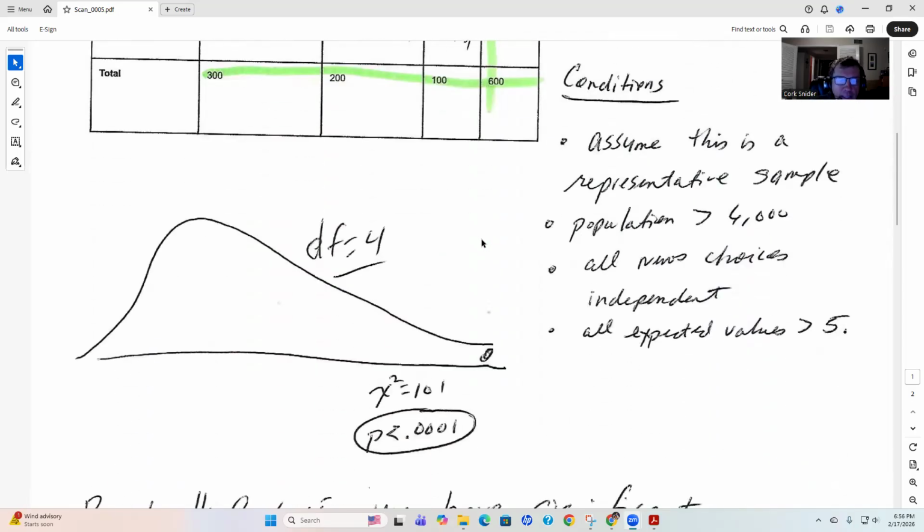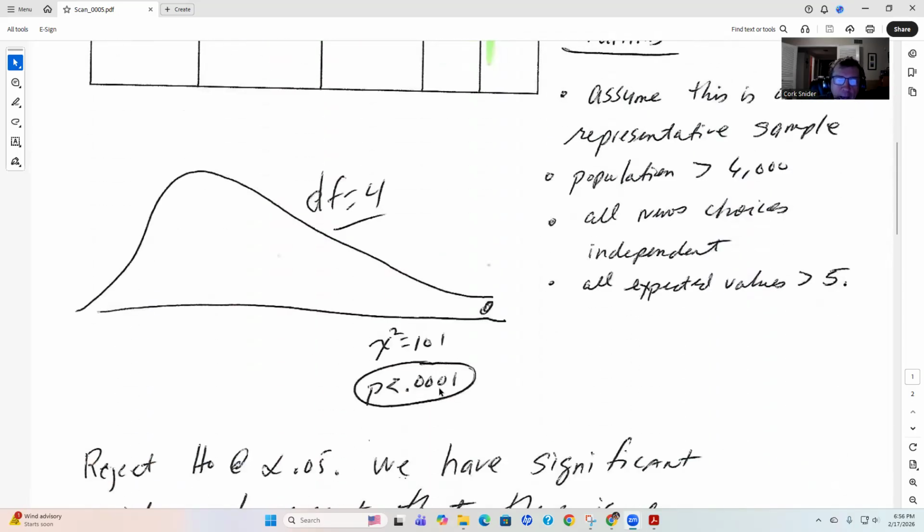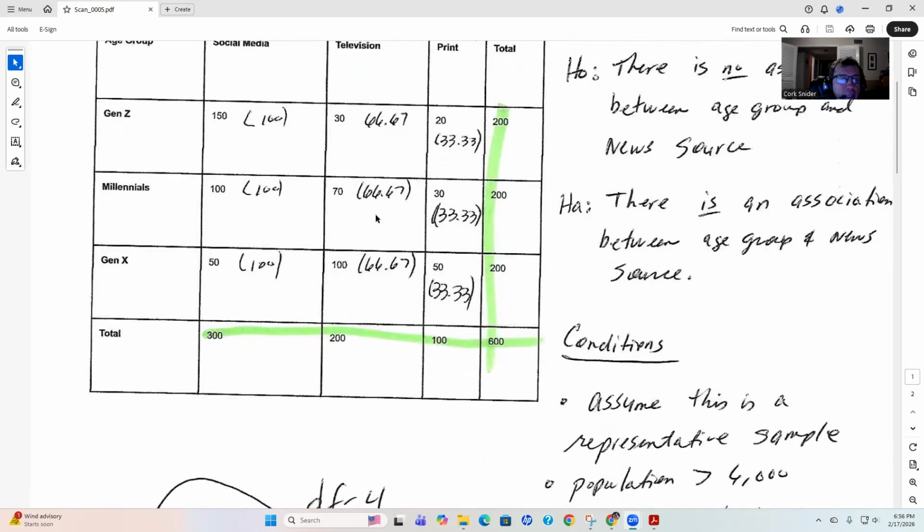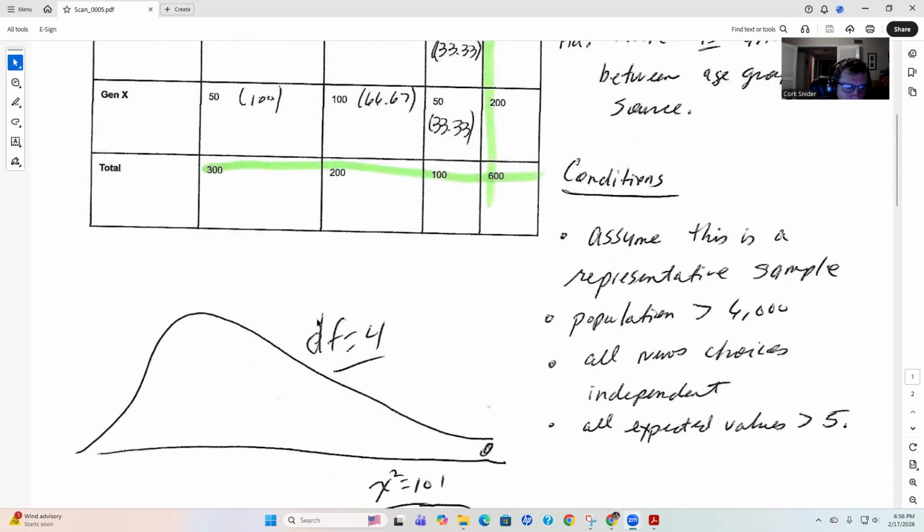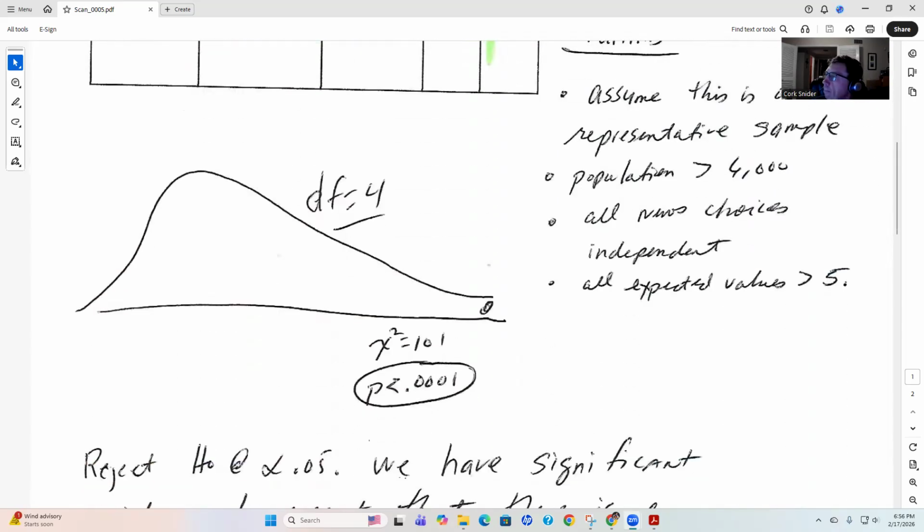Okay, now let's run the test. The test is going to come out with a really small p-value. Remember, this distribution is skewed to the right. The degrees of freedom is 4 because it is rows minus 1 times columns minus 1. Both the rows and the columns have 3 items, so it's 3 minus 1 times 3 minus 1, 2 times 2. That's how you get 4.